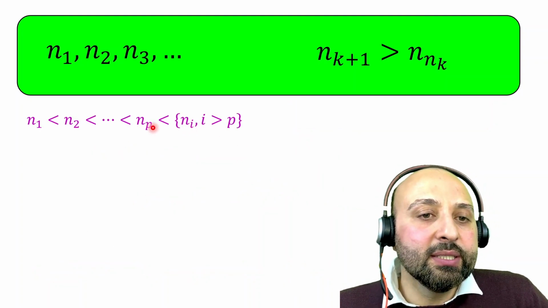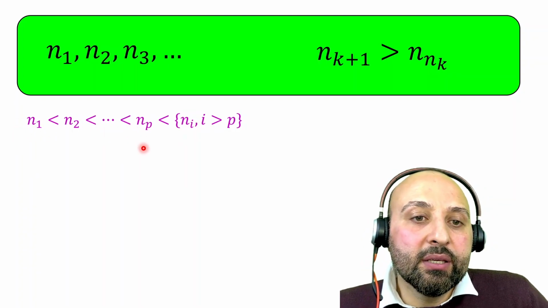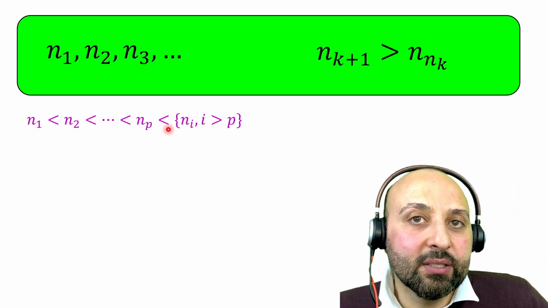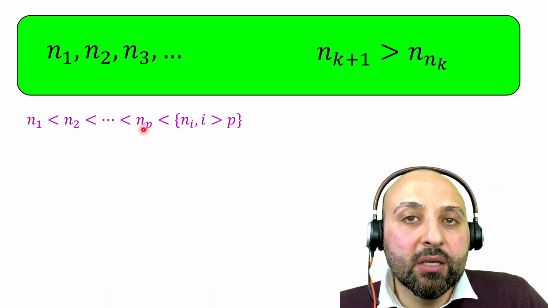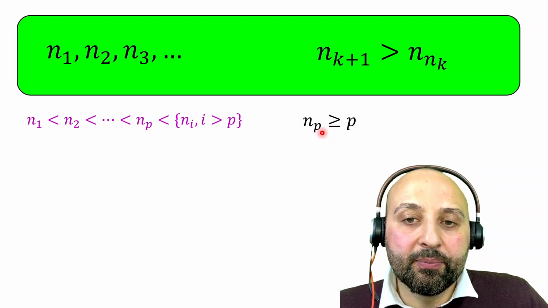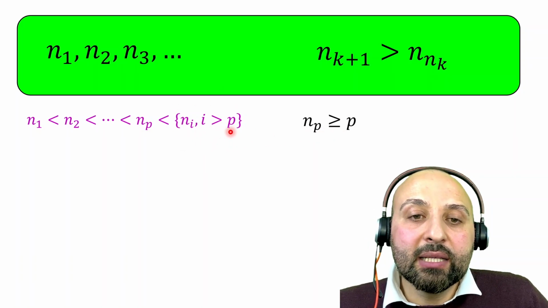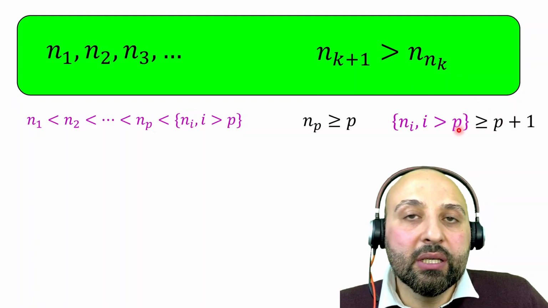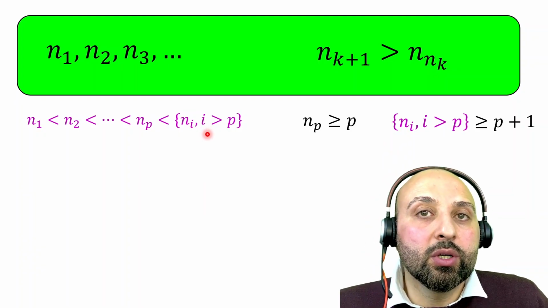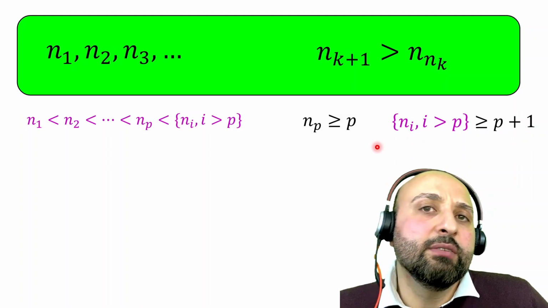First of all, because this is an ascending order from n1 to n_p, that means n_p has to be equal or larger than p, because these are natural numbers, and if they are in ascending order, the minimum of n_p can be equal to p. So we know that n_p is equal or larger than p. And because i is larger than p, n_i will be equal or larger than p plus 1. So this is the information that we already know.